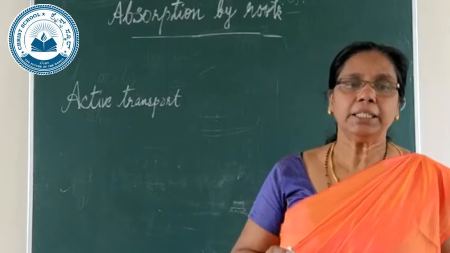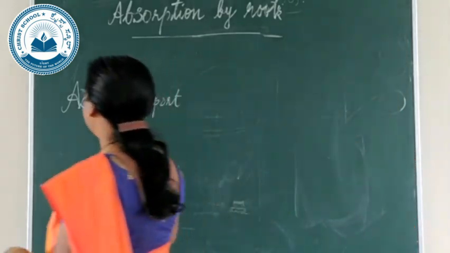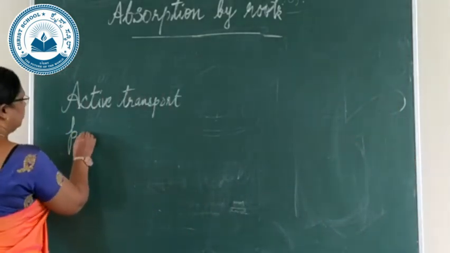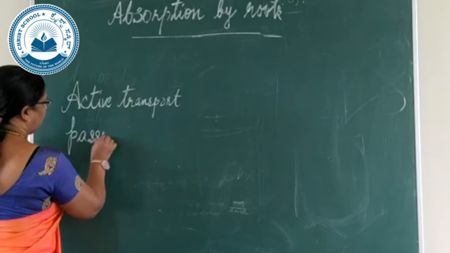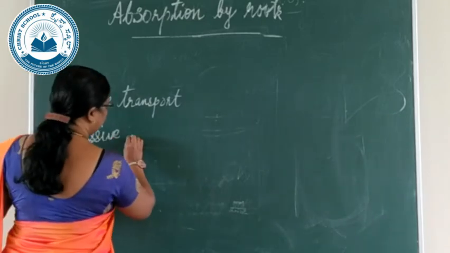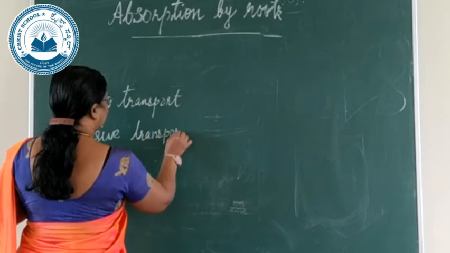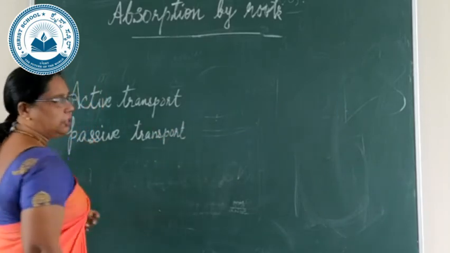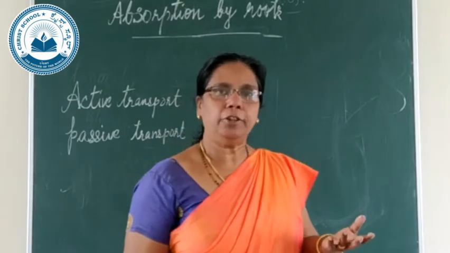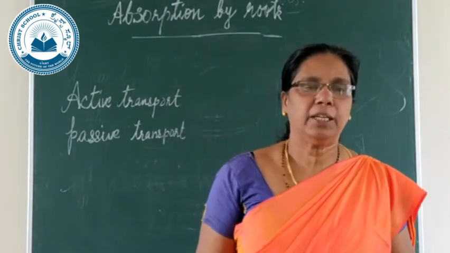Now another term is there which is called passive transport. So quite opposite to active transport. What is the meaning of passive transport?